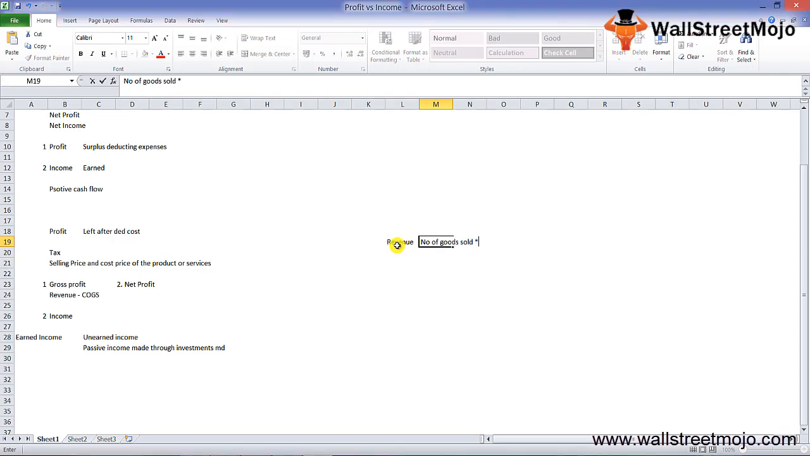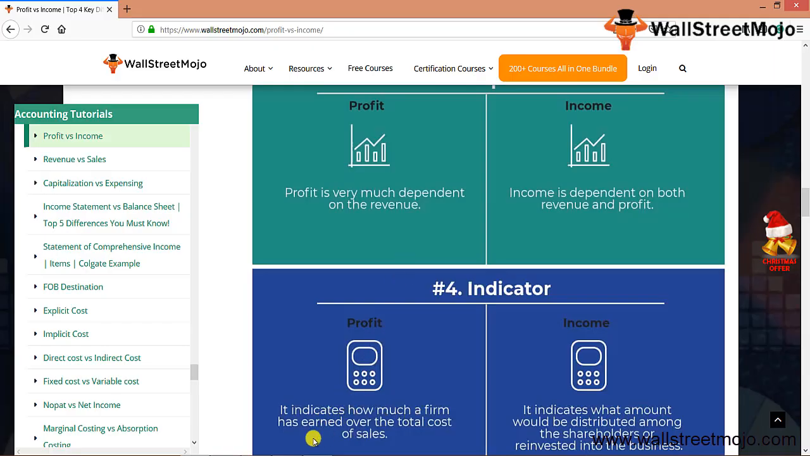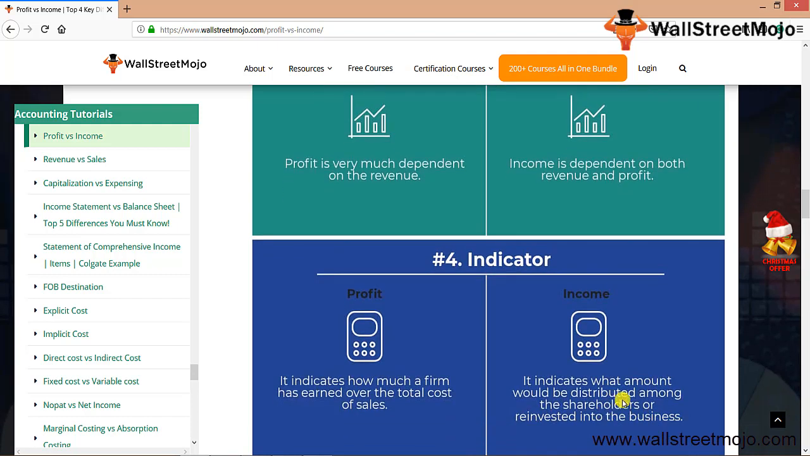sold times the price per unit, and you deduct all sorts of expenditures, the operating expenditures and COGS. The final amount that you receive is your profit. So it indicates how much a firm has earned over the total cost of sales. And income basically indicates what amount would be distributed among the shareholders, or reinvested into the business.